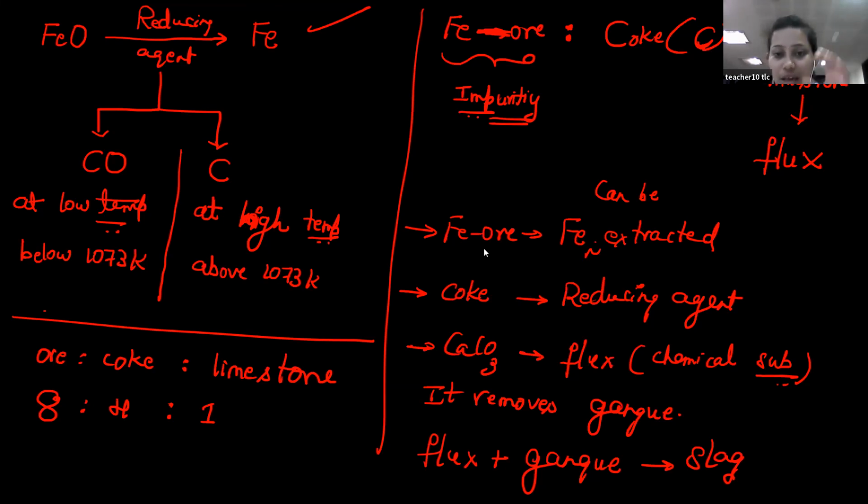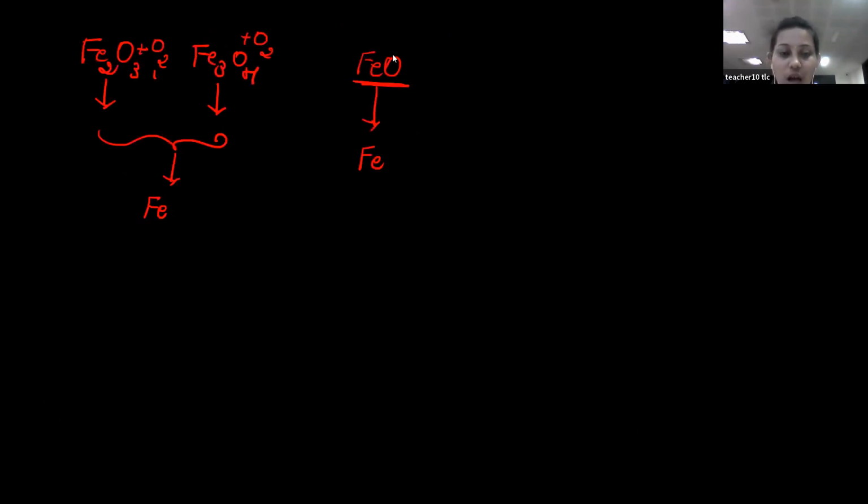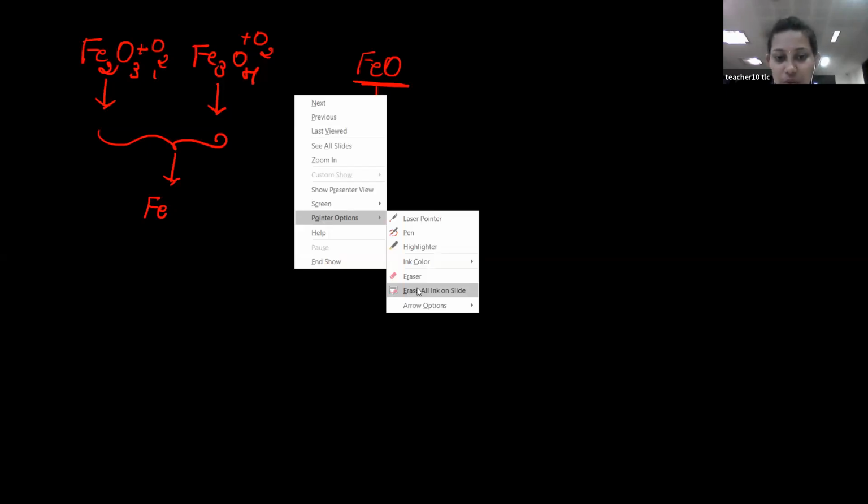Then, students, extraction of iron is done in different temperature zones. There are so many temperature zones here. One minute, I will share this slide. Before that, what are the impurities present in this iron oxide? Along with the iron, the ore may contain some amount of SiO2, silicon dioxide, as gangue. That is nothing but impurity.